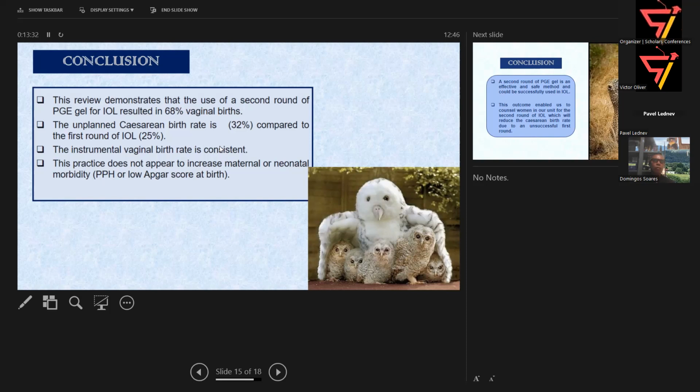Unplanned cesarean birth rate is 32% in the second round, compared to 25% in the first round. Instrumental vaginal birth is consistent. This practice does not appear to increase any maternal or neonatal morbidity like heavy blood loss or low Apgar score for babies at birth. That is the most important thing, because if we are doing some extra intervention, whether it is at the cost of the mother's or baby's health.